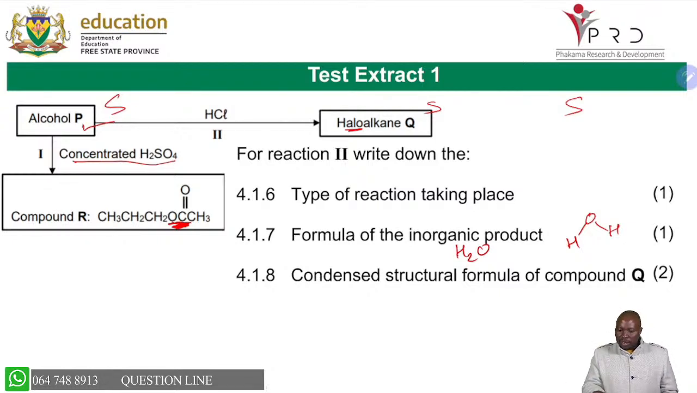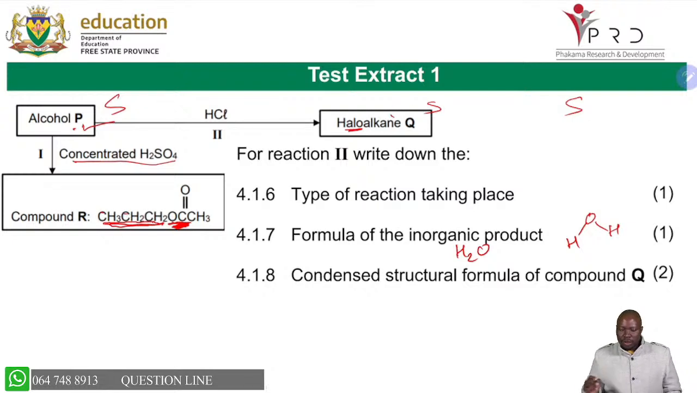How will you know the structure of compound Q? Obviously, you are helped here by this alcohol, because you see that this part is the part of the alcohol. Remember, the alkyl part, which is 1, 2, 3. So you have 3 carbons there.